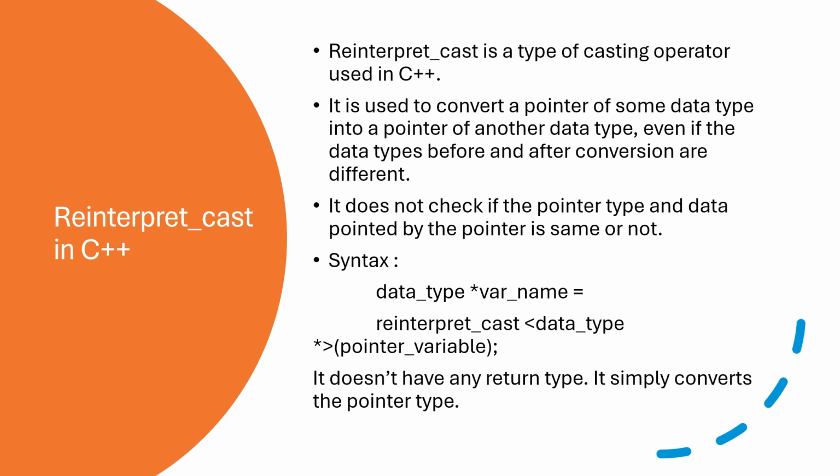So here we are converting from one pointer data type to another pointer data type, even if the data types before and after conversion are different, whether implicit or explicit. It does not check whether the pointer type and the data pointed to by the pointer are the same. It just converts from one pointer type to another. One syntax is: data type star, variable name equals reinterpret cast, less than data type, and then give the pointer variable.